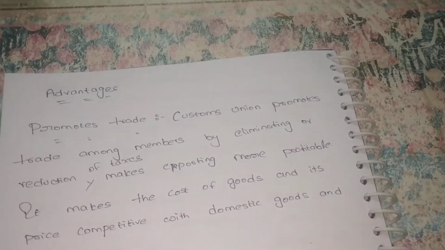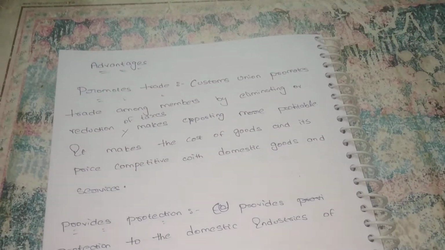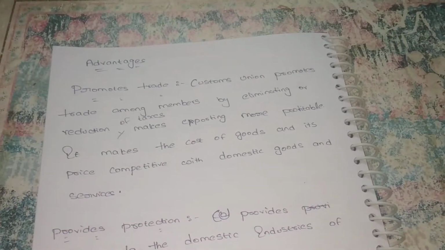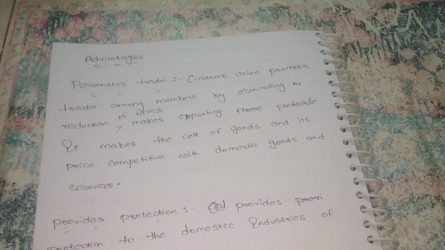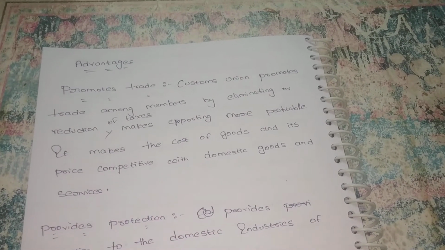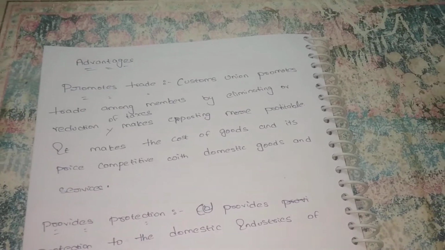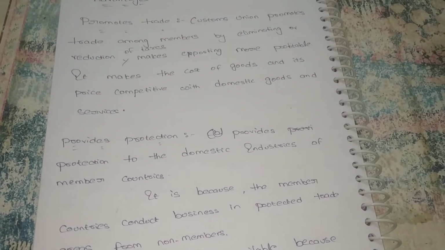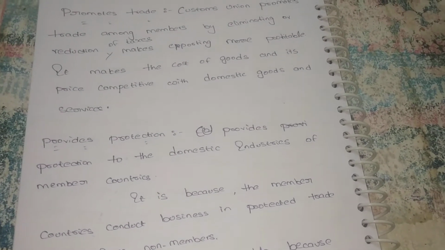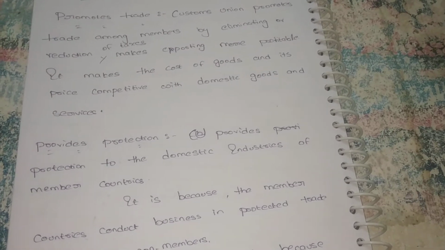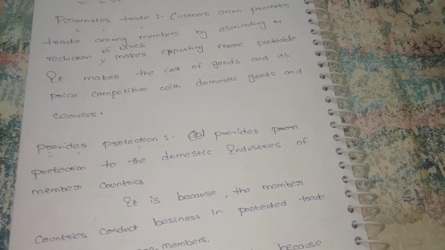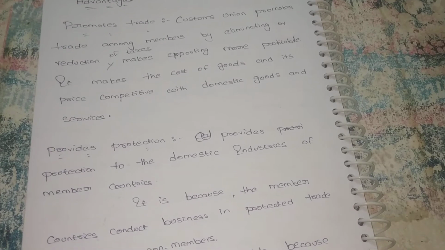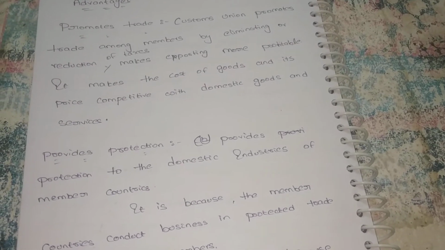These are all the advantages of the customs union. What are the advantages? Promotion of trade: while forming an agreement, these 5 countries exchange goods and services freely without any restrictions. For that reason we can promote our trade and also provide protection. These member countries of the customs union provide protection to domestic goods and also create a competitive environment. For that also our production increases, revenue increases. That revenue you can use for other sources for the development of the economy.